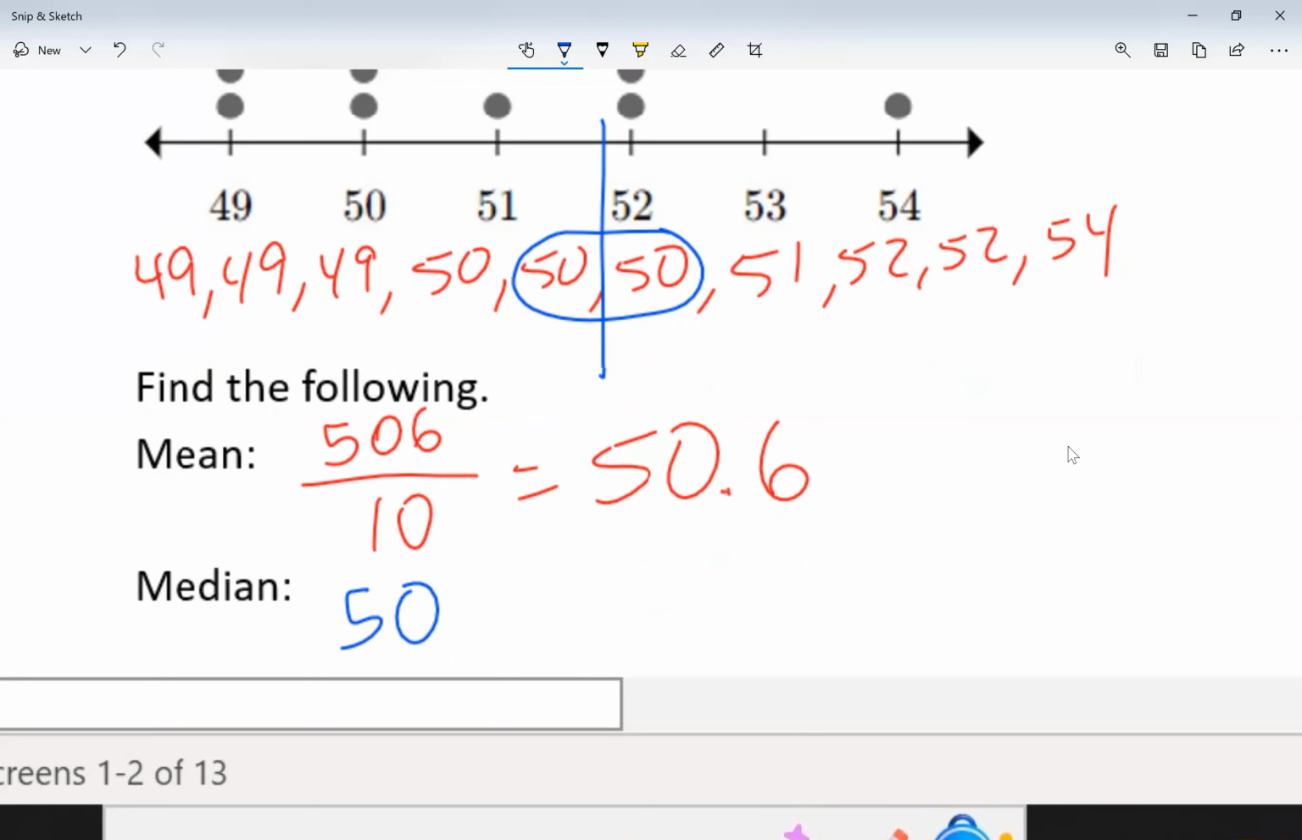Now, what if I couldn't tell? I would have added my two numbers, 50 plus 50, and divided by 2. Okay, so my median is 50.